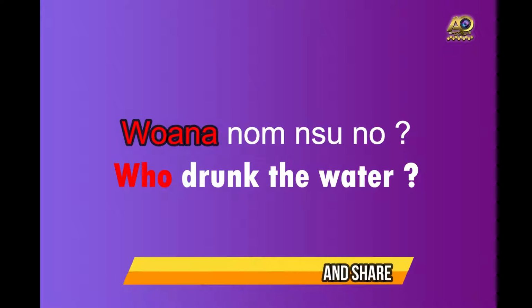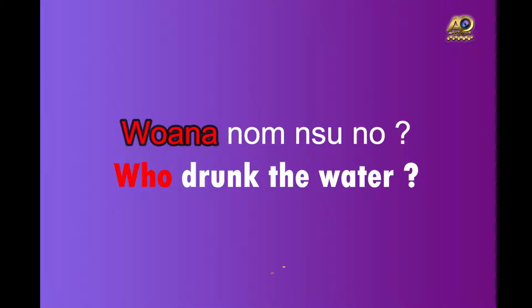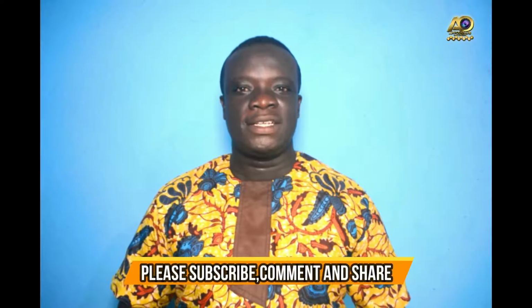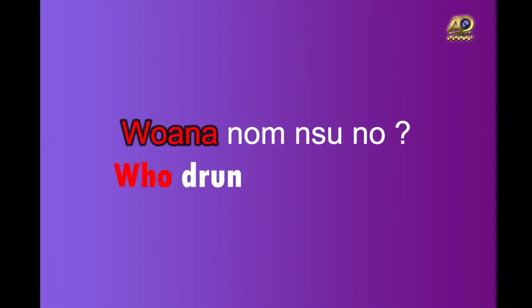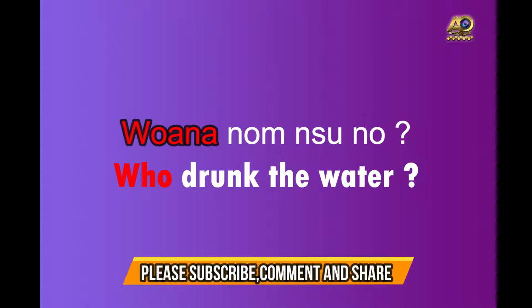So in this case, whoever we are asking of is referred to as the subject of the sentence or the subject of the question. We have another usage of who in a sentence, wana in a sentence. In this case, the who used in the question represents the object.